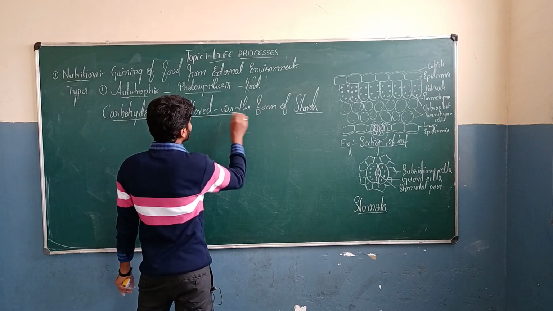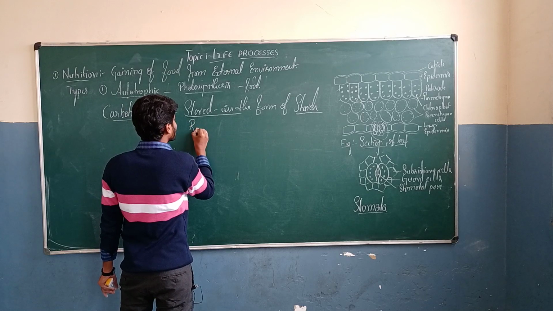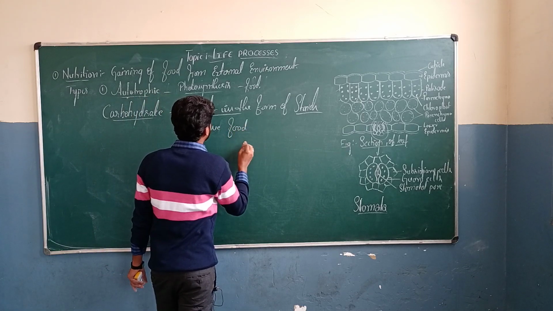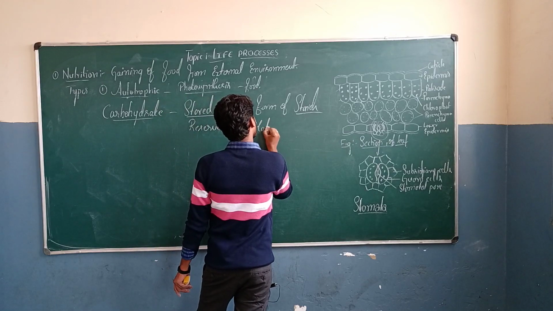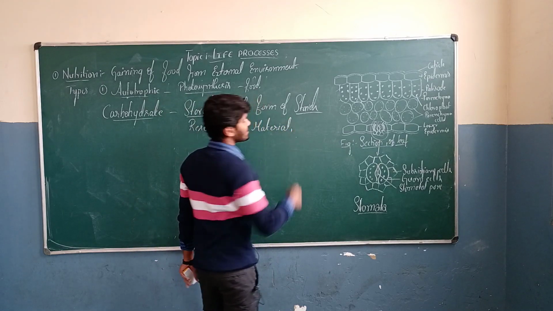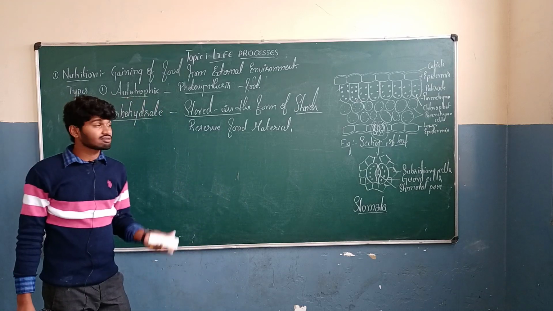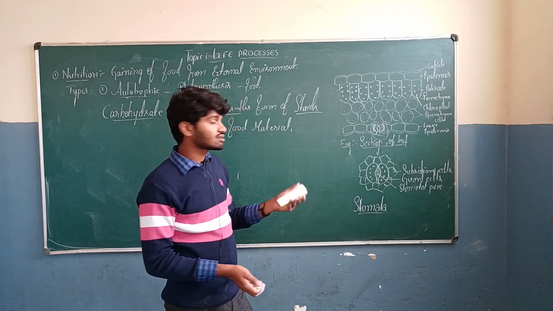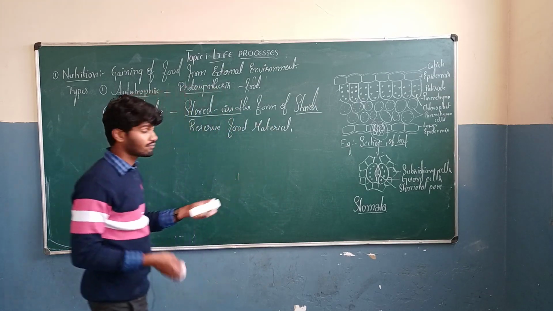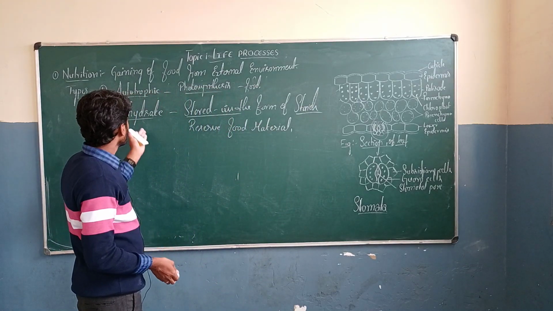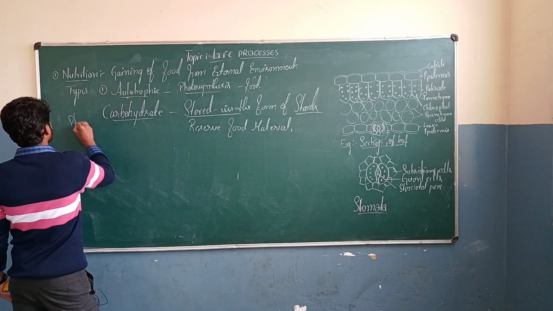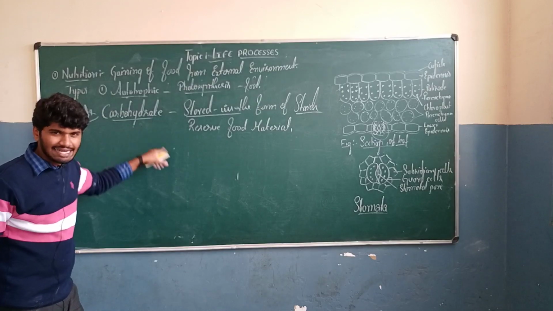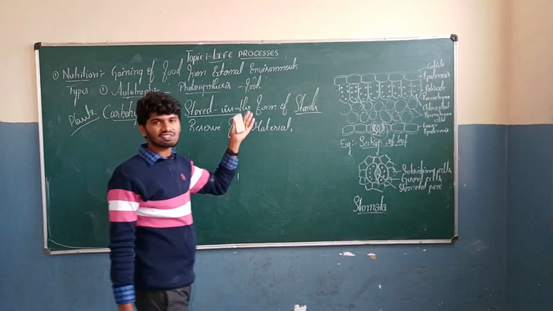The stored food material acts as reserve food material. The stored food energy is also called reserve food material. Whenever the plant needs energy, in that situation, this reserve food material gets digested. After that, the plant gains energy, whichever it wants. In the case of plants, they store carbohydrate as a source of energy in the form of starch.